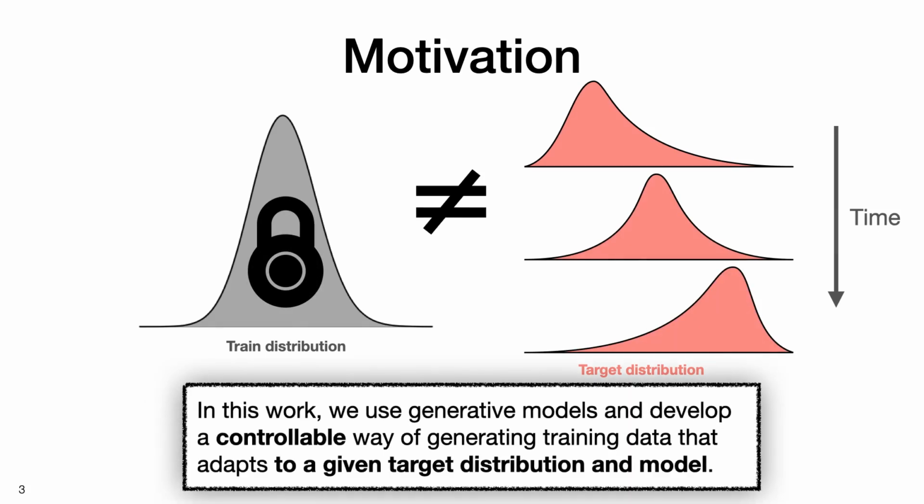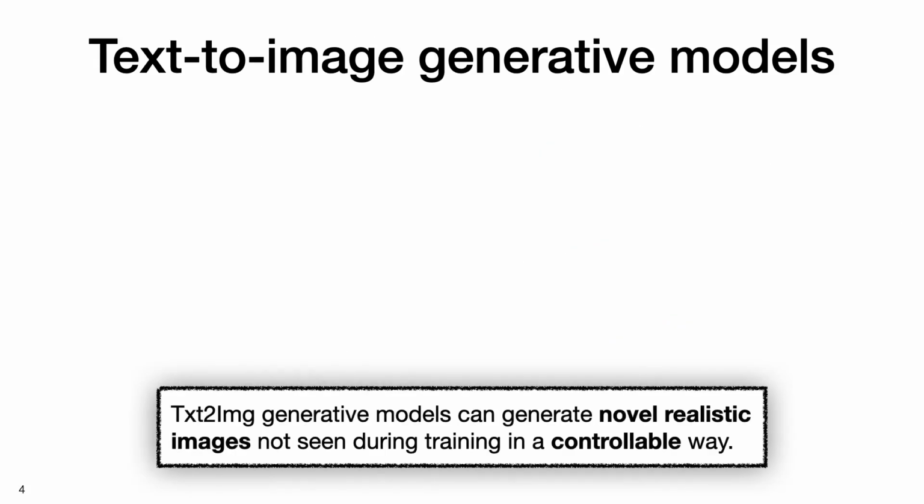In this work, we use generative models and develop a controllable way of generating training data that adapts to a given target distribution and model. Text-to-image generative models can generate novel realistic images not seen during training in a controllable way.